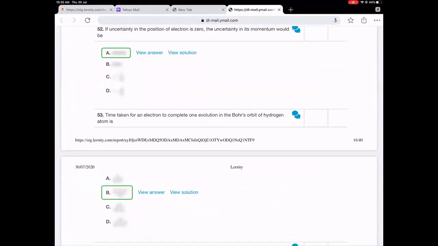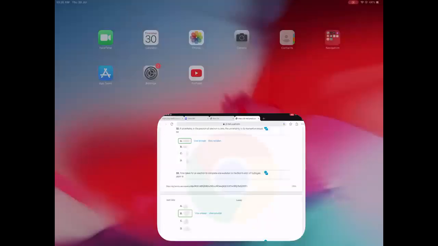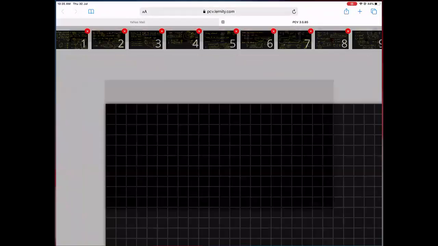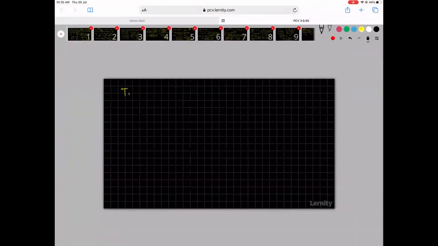Time taken for an electron to complete 1 revolution in Bohr's orbit is how much? So first thing is, time would be distance 2 pi r by v, v for velocity. 2 pi r by v.